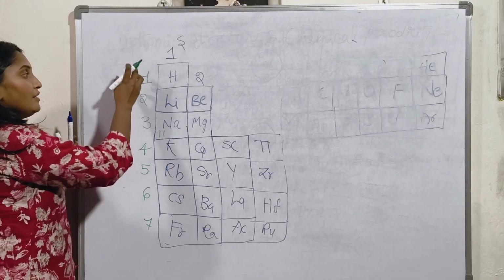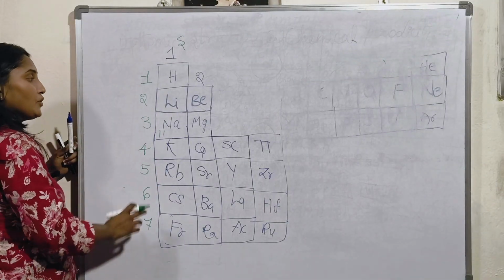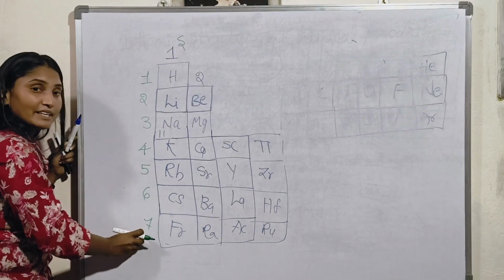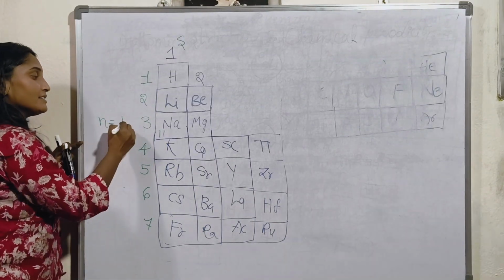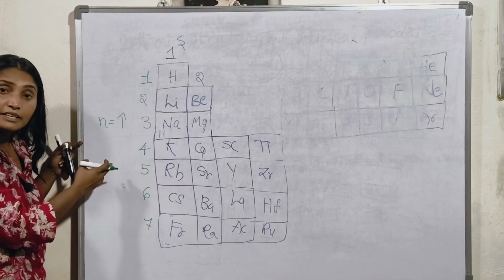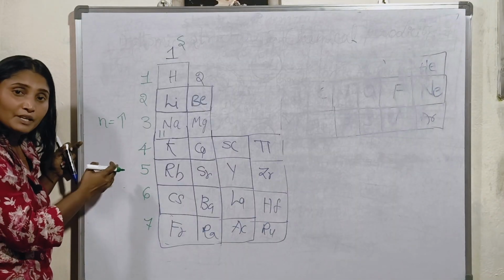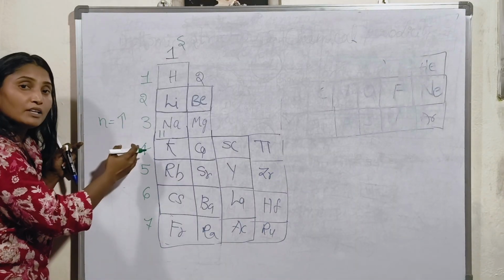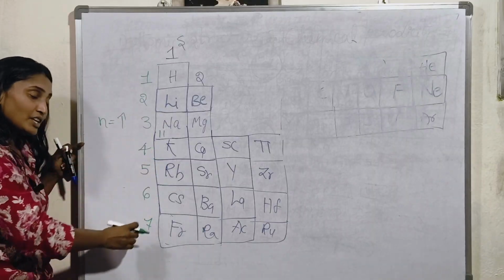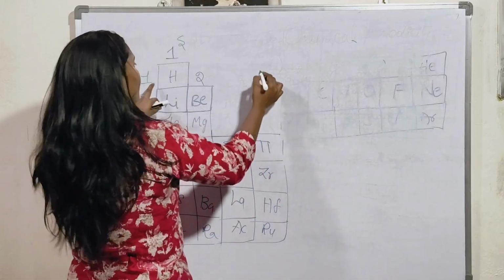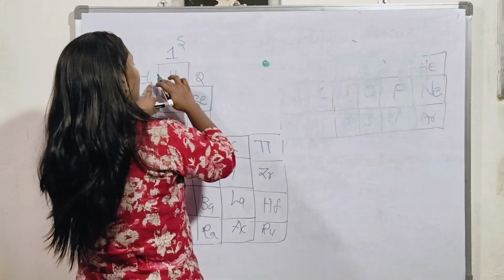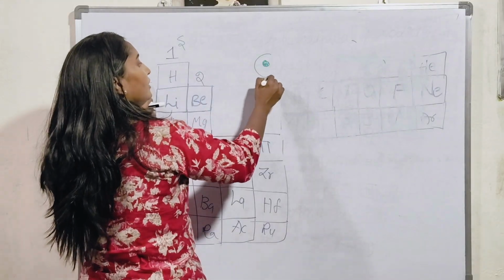What is happening from top to bottom in a group? Whatever the number is, if the number is increasing, it means n is increasing. n means principal quantum number. As the principal quantum number increases, the number of shells increases. So for the first period, 1 shell.